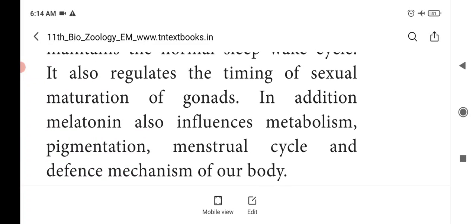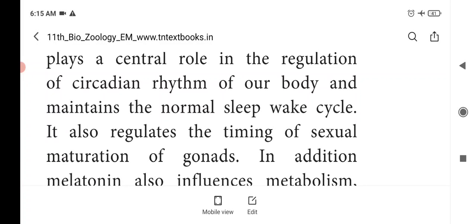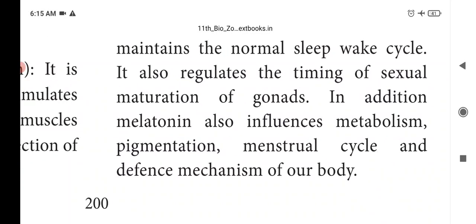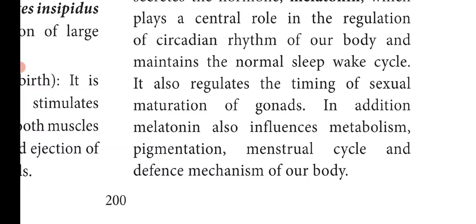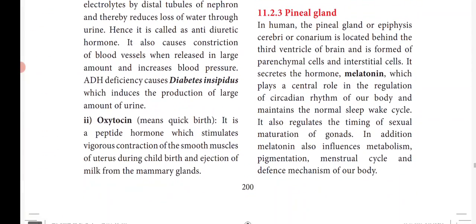So this hormone melatonin maintains the circadian rhythm, and it also regulates the timing of sexual maturation of gonads, that is the maturity of the reproductive organs. In addition, melatonin also influences the metabolic activities of our body, pigmentation, that is melanin pigmentation, the menstrual cycle, and the defense mechanism of our body. So these are the functions of the hormone melatonin.